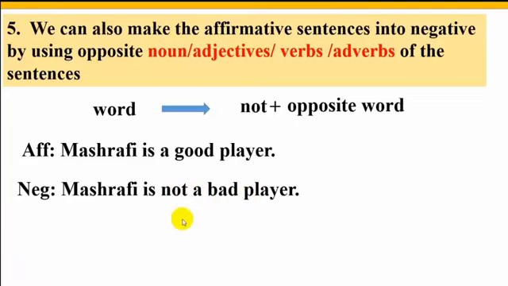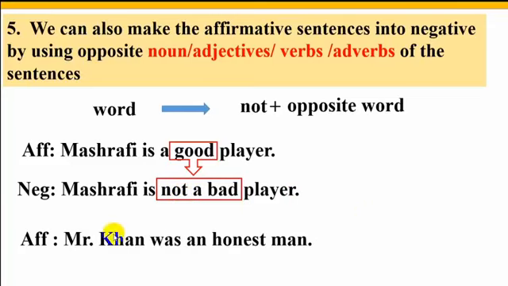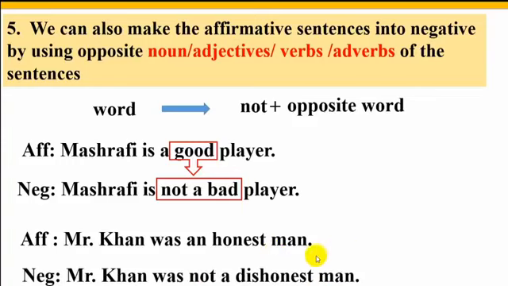Look, I have used the opposite word of good, and it is bad, and I have also used not in this sentence to make it negative. Look at another sentence. Mr. Khan was an honest man. Here honest is an adjective and its opposite word is dishonest. So we can write: Mr. Khan was not a dishonest man as a negative sentence.